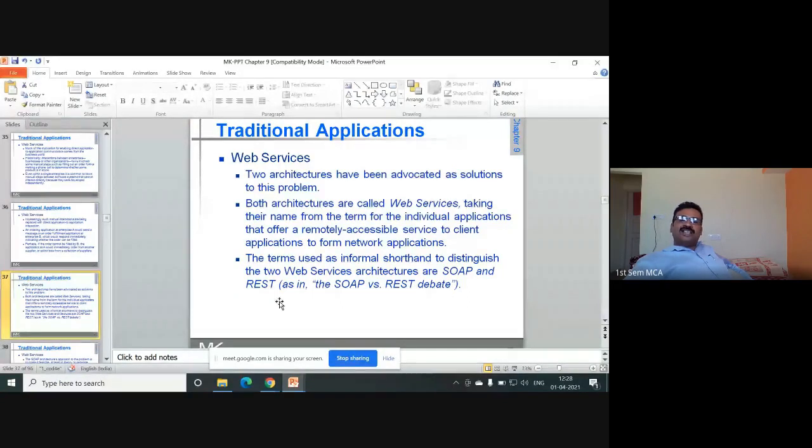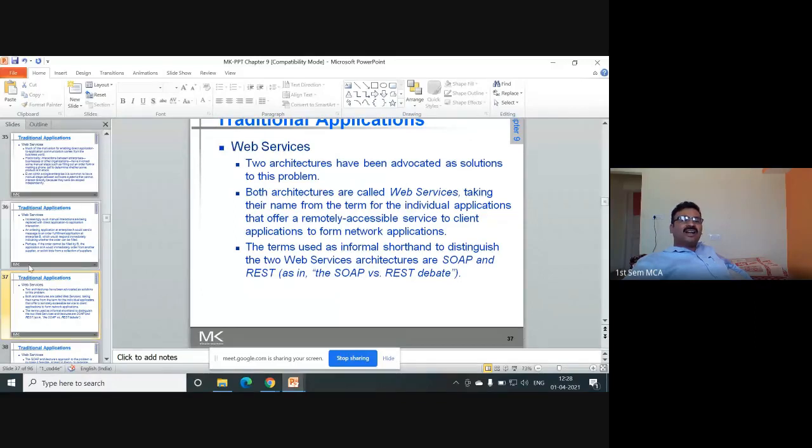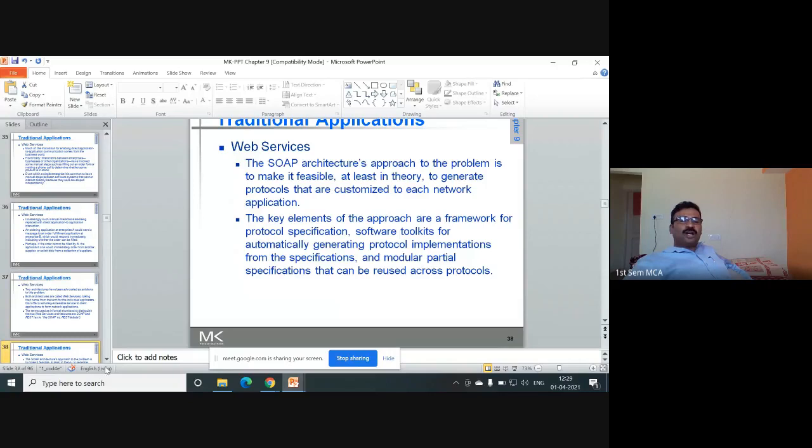The terms used as informal shorthand to distinguish the two web services architectures are SOAP, S-O-A-P, and REST. Okay, SOAP architecture and REST architecture. So you can note down that SOAP and REST are the two main architectures that are used for what purpose? For web services.